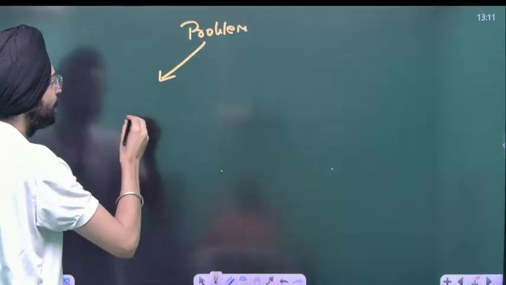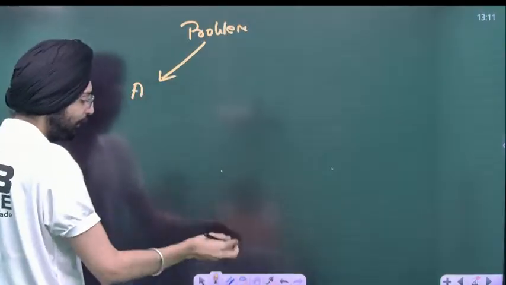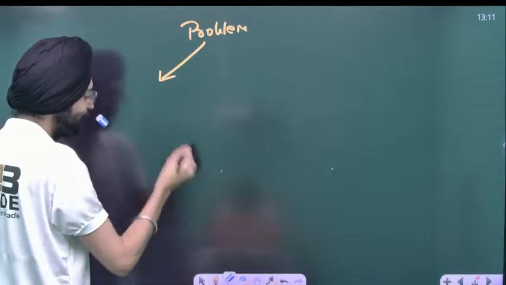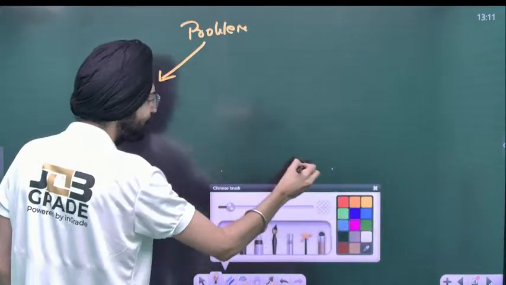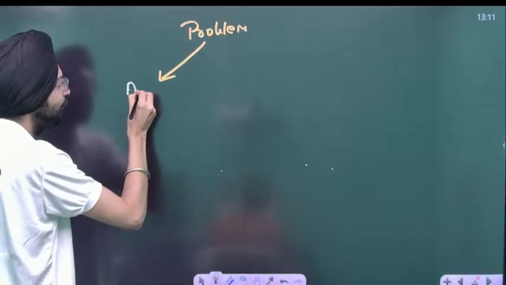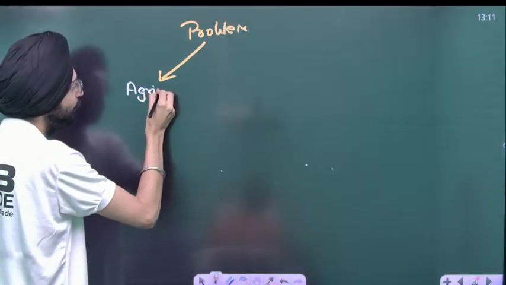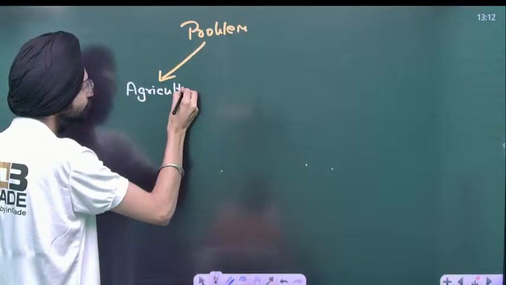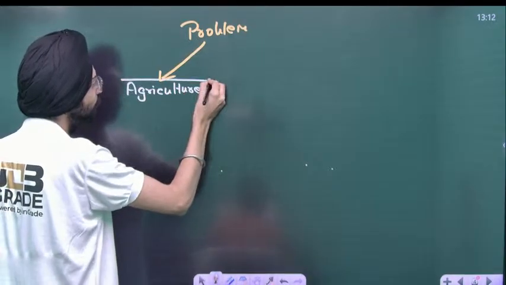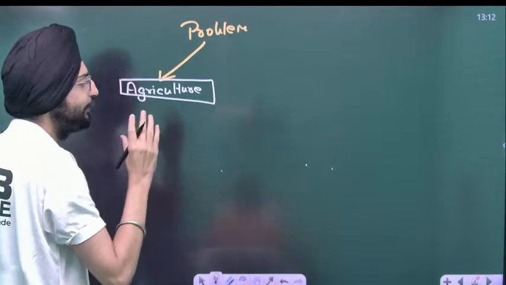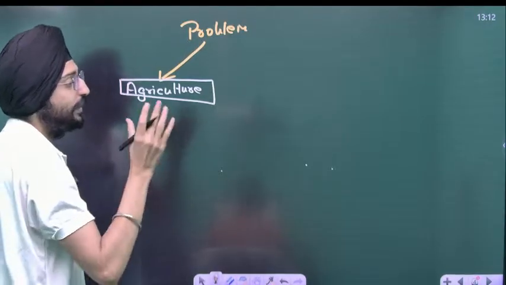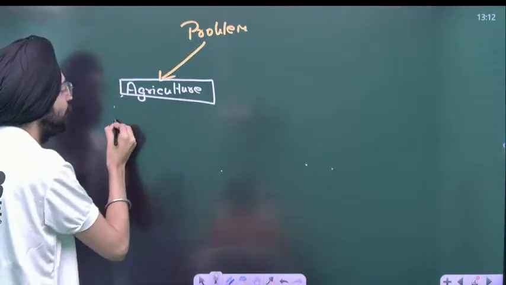The major source of occupation is agriculture. And with agriculture, there is a very potent challenge attached. That's called disguised unemployment.